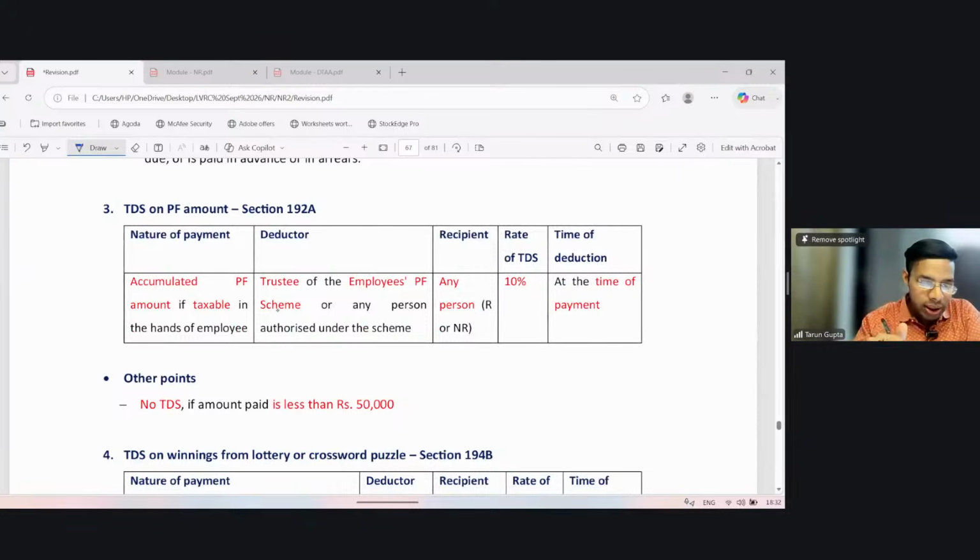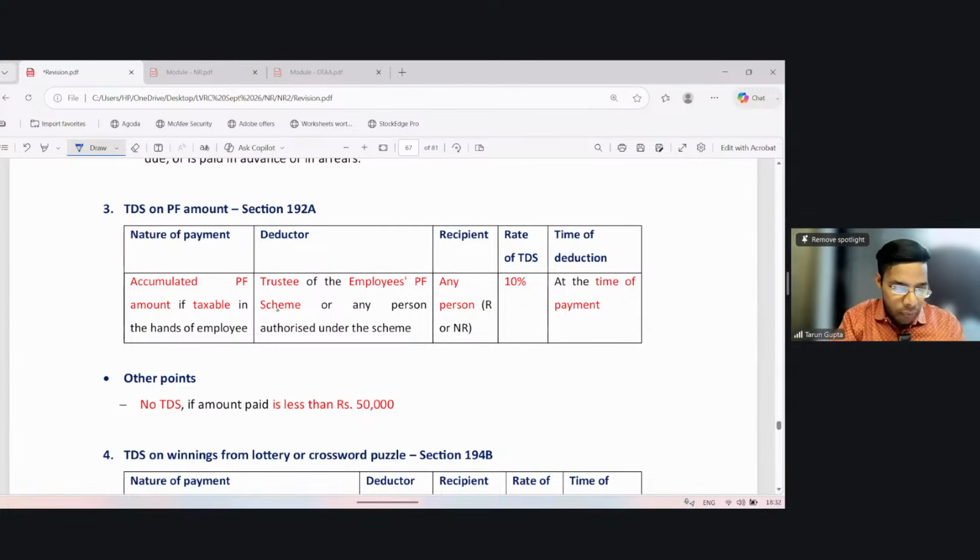Section 192A, TDS on PF amount. So if a non-resident is getting any PF amount from the PF trust, then the PF trust shall withhold the tax under section 192A in respect of accumulated PF amount if taxable in the hands of the employee.